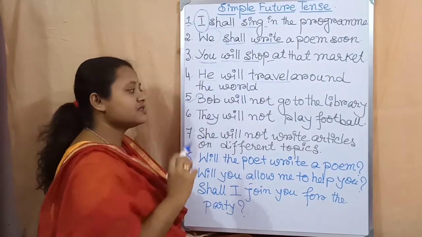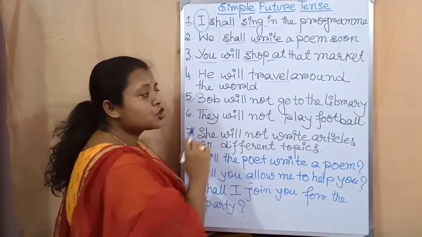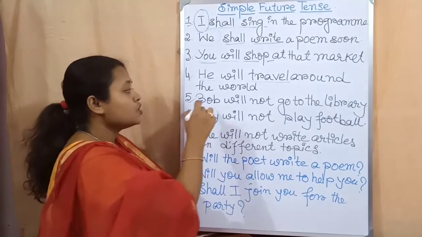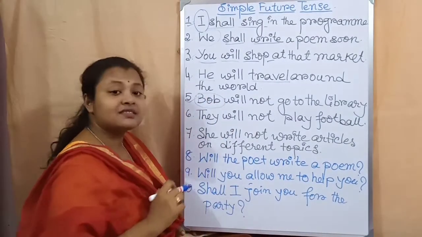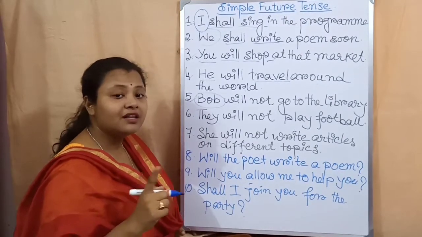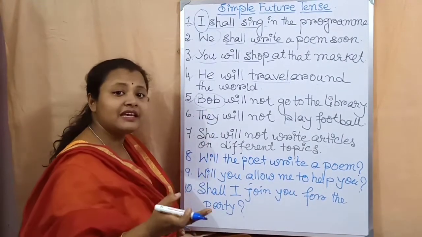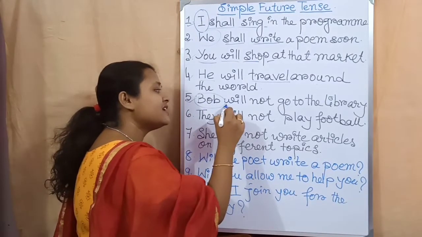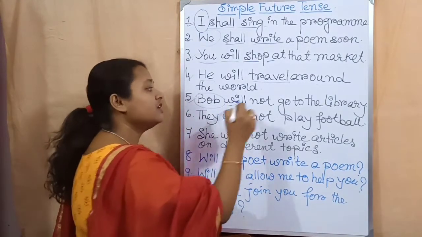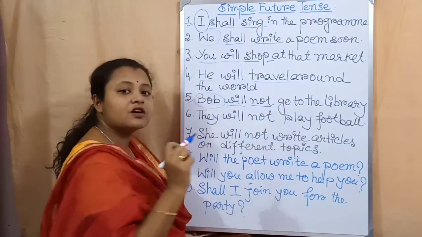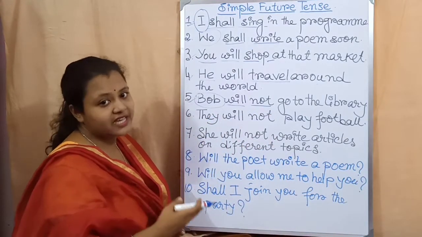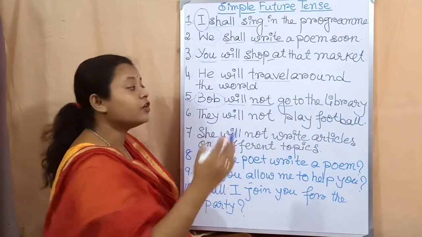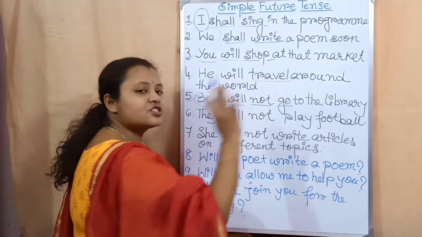Now come to the fifth sentence. Bob will not go to the library tomorrow. Here Bob is third person singular number. Third person refers to any name. So here Bob is the name of a person. After that I have written will. After that not, because this is an example of a negative sentence. After that the present form of the main verb, that is go. After that the rest of the sentence.